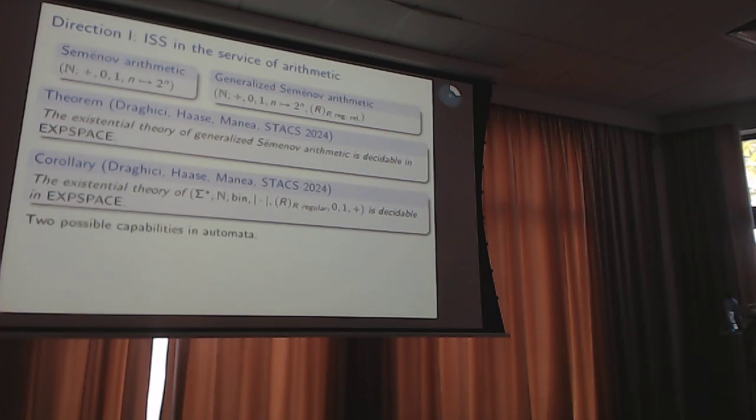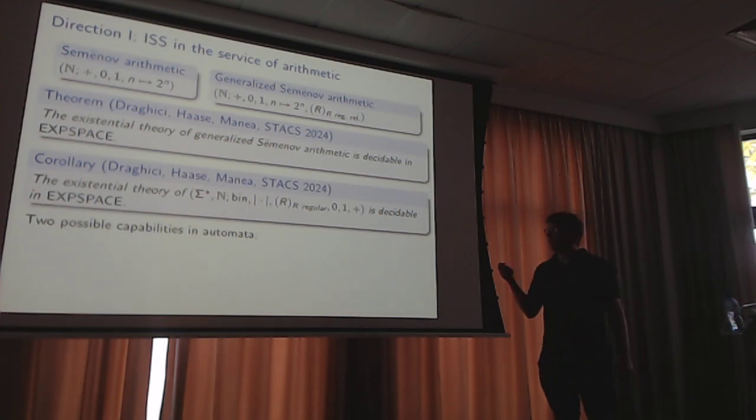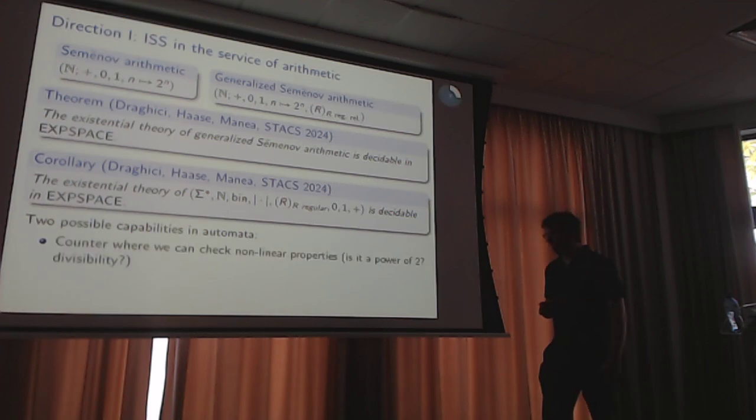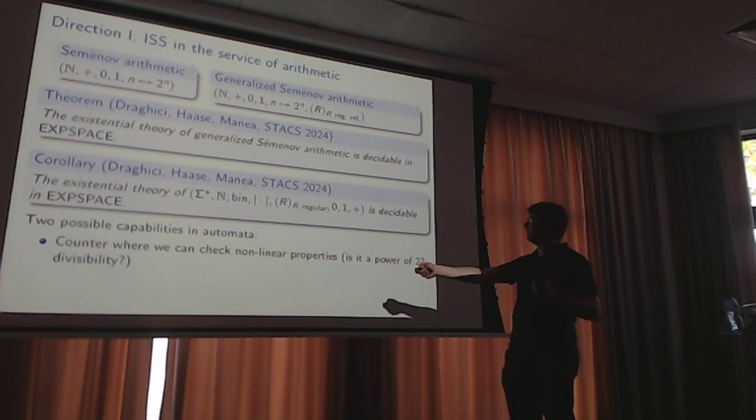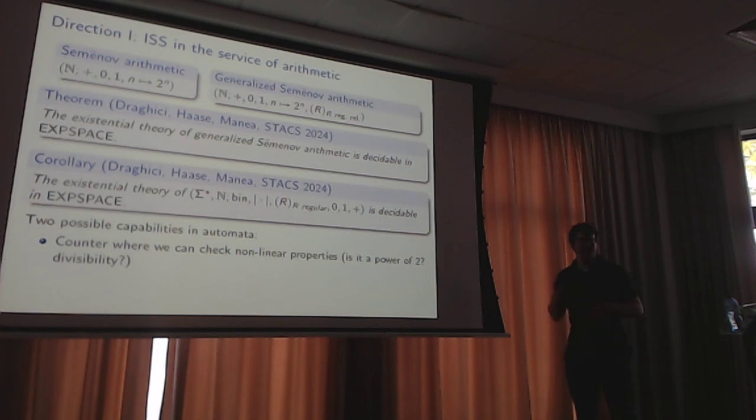But I found this inspiring, and I think it would be worth studying how we can use all the things we know about VAS and other kinds of automata to solve questions about arithmetic. So for example, if you imagine you have a counter where you can check non-linear quantities, for example, is it a power of 2? Or is one number divisible by another? I know almost no results on whether things like this are decidable.